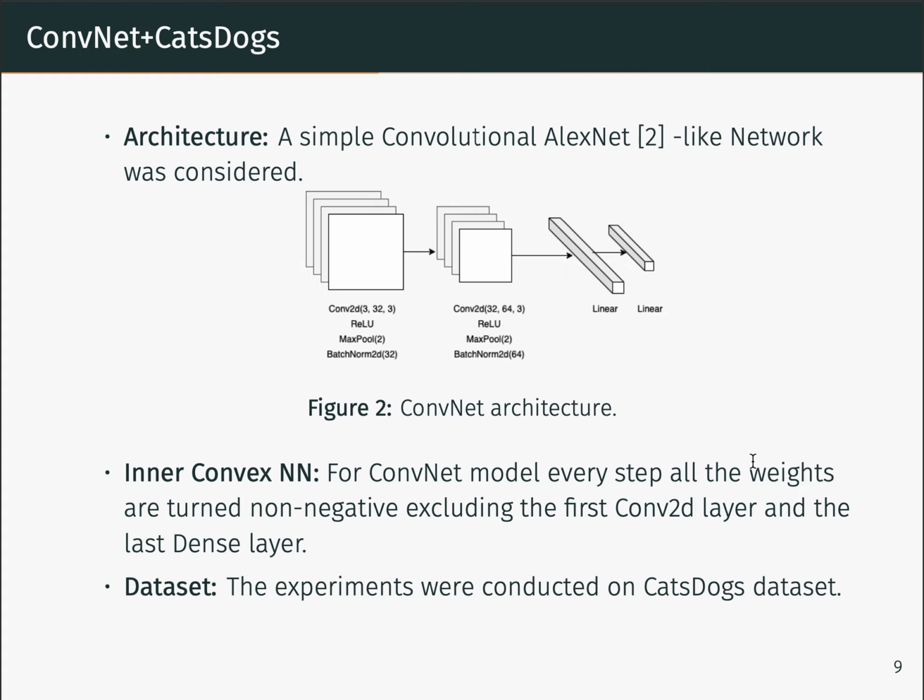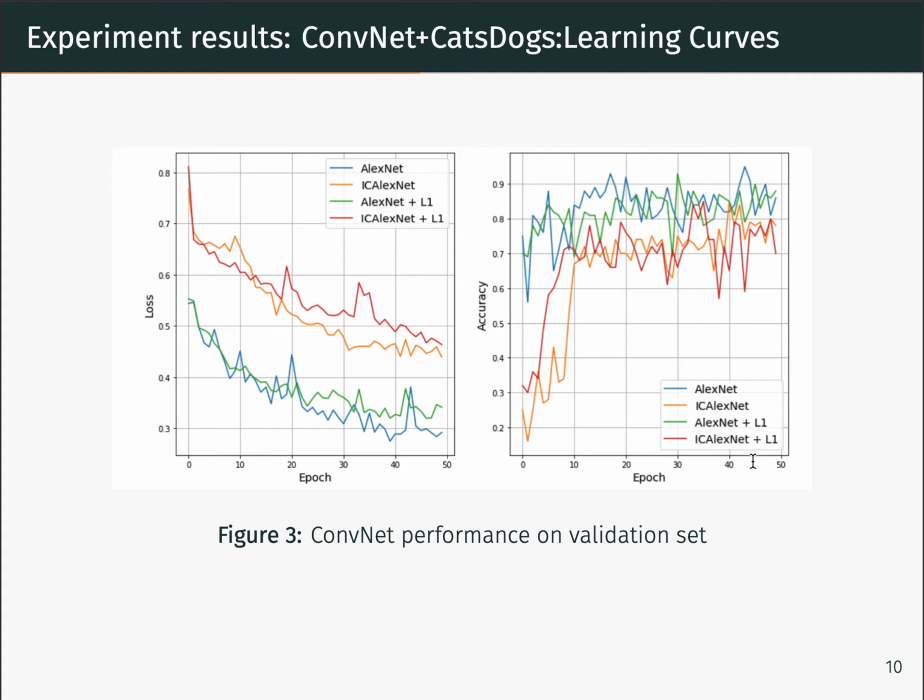To turn the convolutional neural network into an inner convex network, all the dense layers except the last one are turned to post-dense. All the convolutional layers except the first one are turned to post-conv two-dimensional layers. To train the model, we augmented the training data using random rotation, random resized crop, random horizontal flip transformations. Pictures of the dataset were resized to the size of 64 by 64 and normalized before being processed by the model. The results are following.